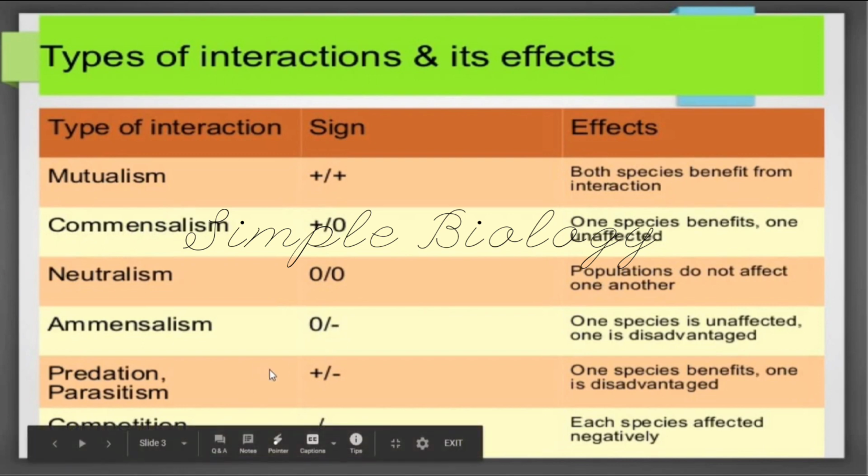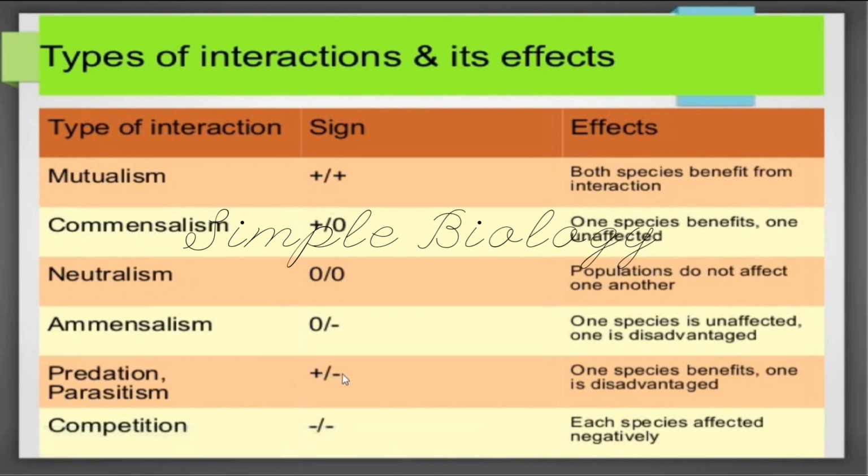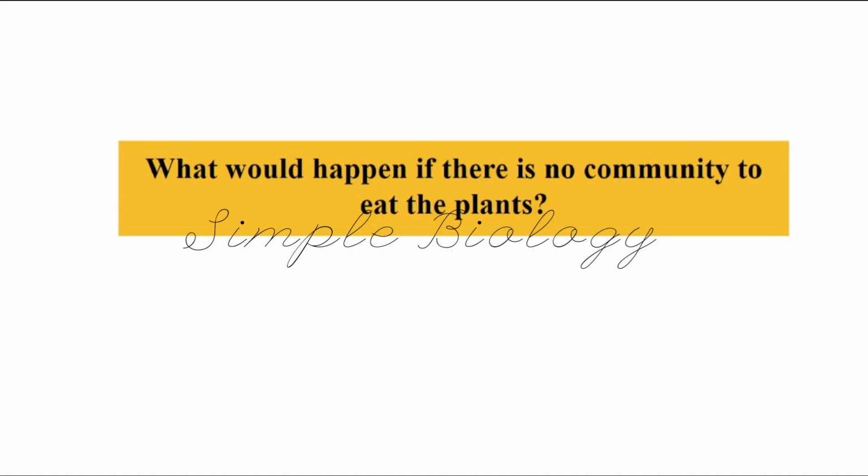In predation and parasitism, in both cases, one will be benefited and the other one will be disadvantaged. In competition, both the species will be affected, so we can denote it as minus and minus. It means both the organisms are getting affected by the interaction. So this is how we can show, in a simpler way, the interaction of organisms. Let us understand each one in detail.